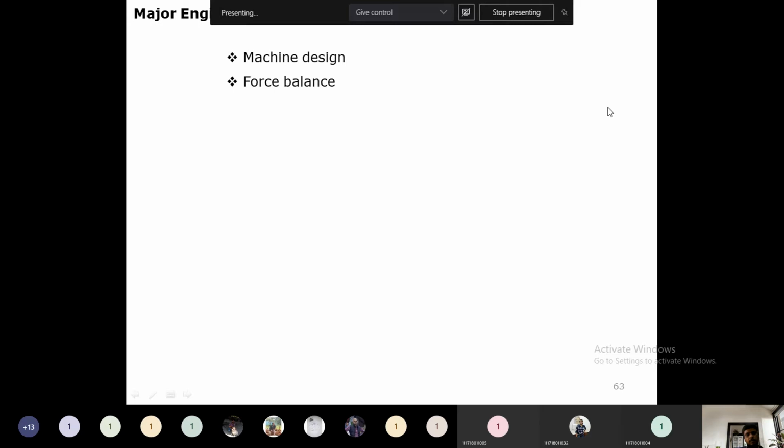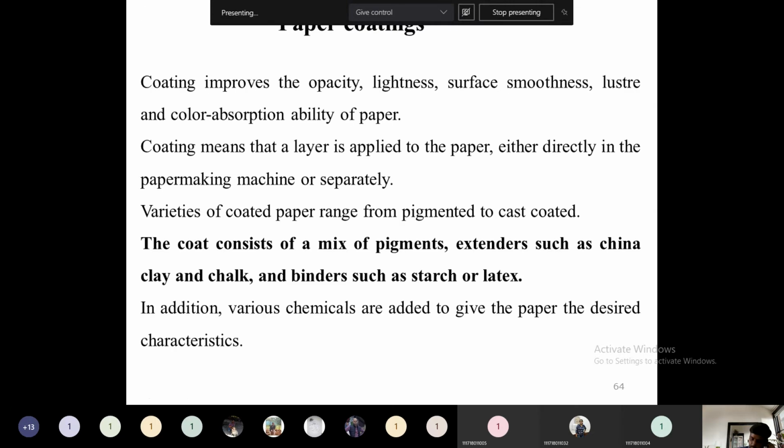will do all these four tasks. One is the formation of the wet web. Next one is the removal of water from the wet web, and third one is the removal of water using the heat or heated rolls, and fourth one is the calandria rolls. So all these rolls will be contained in a single equipment called a four drinier machine. So that four drinier machine will be looking after all this process.